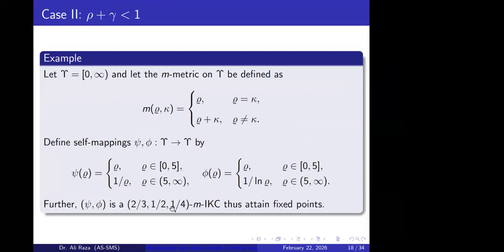We choose the two exponents 1 over 2 and 1 over 4, and this appears as our contractive constant. We use this metric structure, which is not an ordinary distance structure, and these mappings satisfy the interpolative Kannan type contraction conditions, and consequently, by the above result, they have a common fixed point.